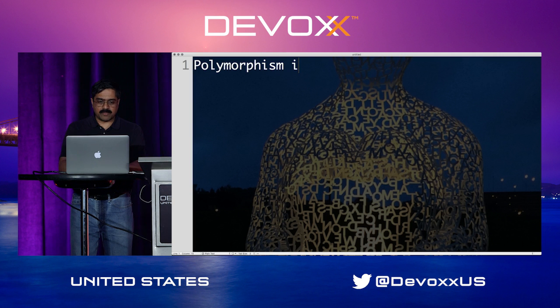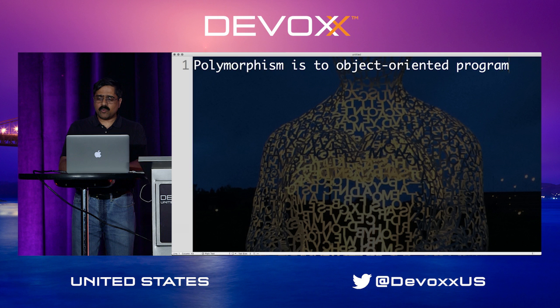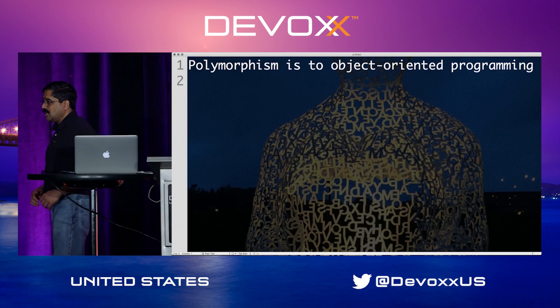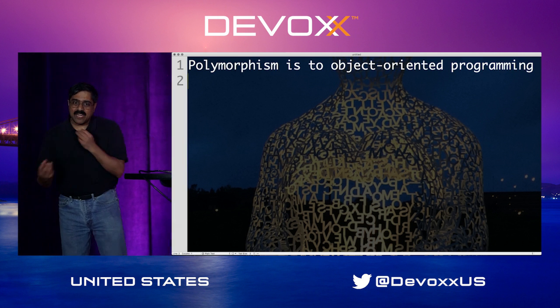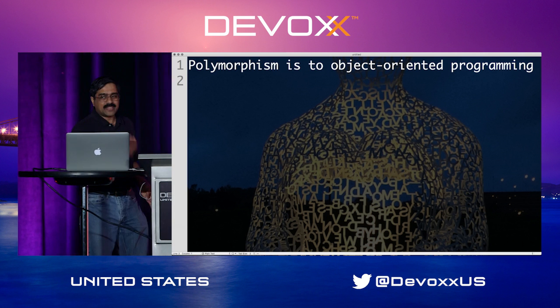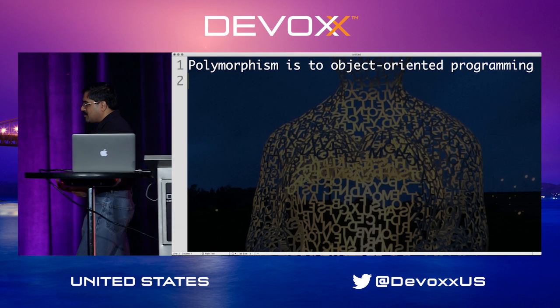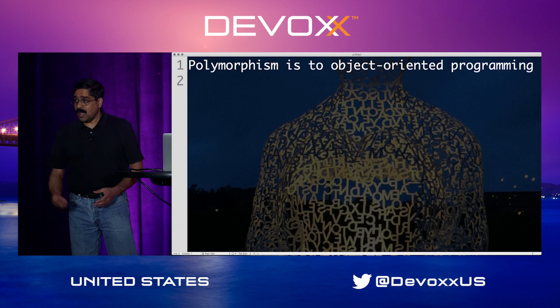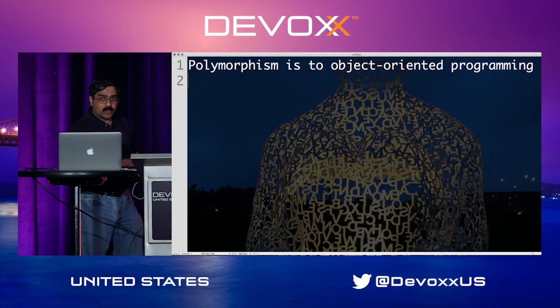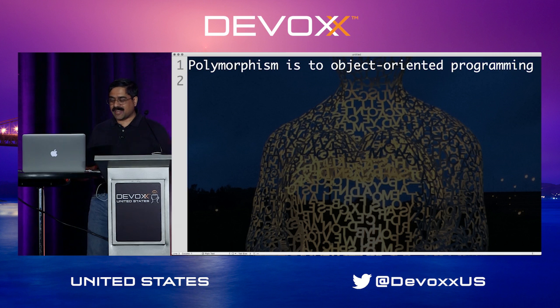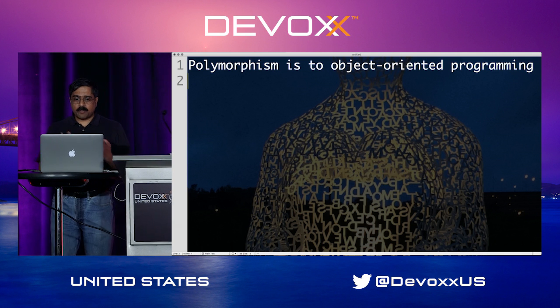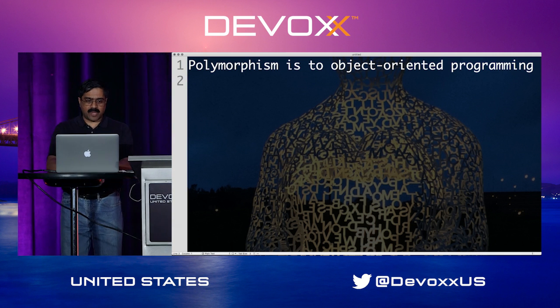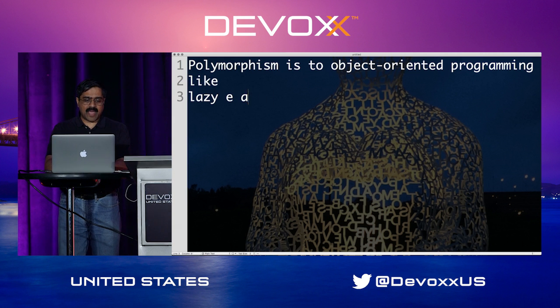So polymorphism is to object-oriented programming. In other words, this is what we really are after. Now, we all can agree you cannot enjoy polymorphism without abstraction. You cannot enjoy polymorphism without encapsulation. But polymorphism is what we really are after, and abstraction and encapsulation really make that possible. So polymorphism is to object-oriented programming like, I'm going to say, lazy evaluation is to